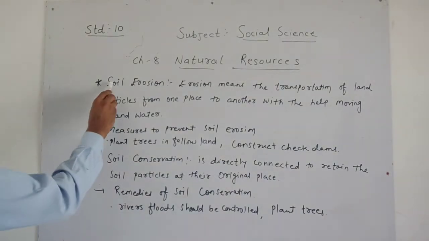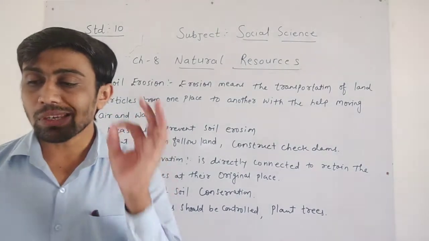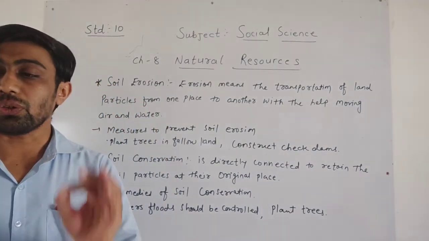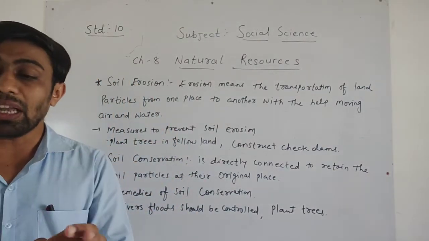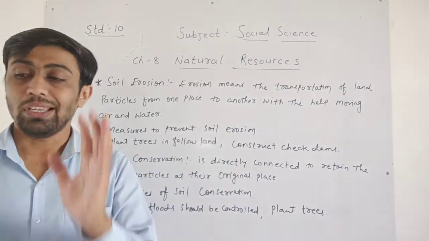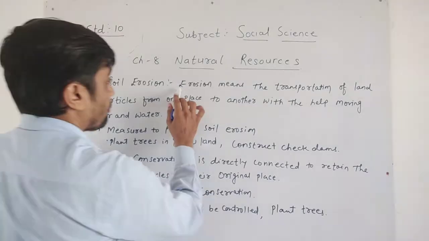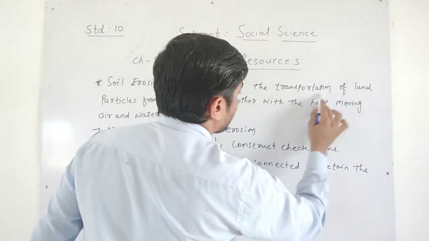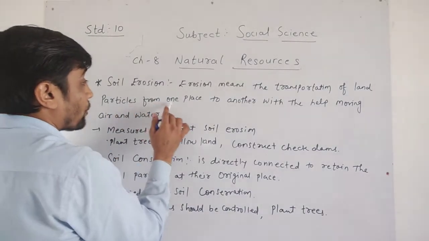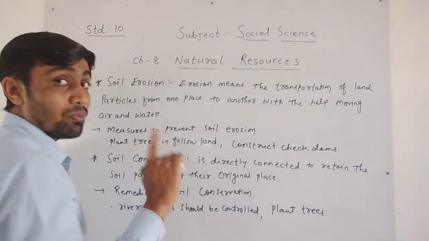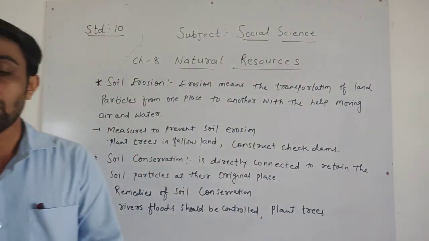Now dear children, today we have to learn about soil erosion. Erosion means the transportation of land particles from one place to another with the help of moving air and water. That is known as soil erosion. What is soil erosion, dear children? Soil erosion means the transportation of land particles from one place to another with the help of moving air and water. That is known as erosion.